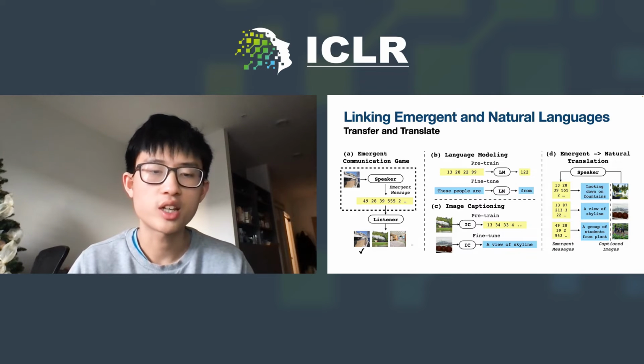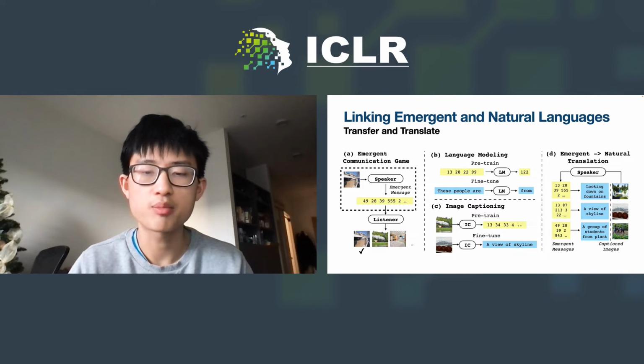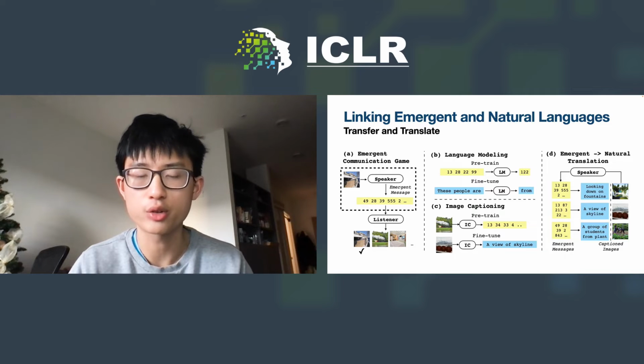In this work, we'll attempt to address both questions by linking the emergent language to natural language in two ways, corpus transfer and sentence translation, and showcase how emergent language could be useful for real-world tasks, as well as be evaluated against natural language directly.